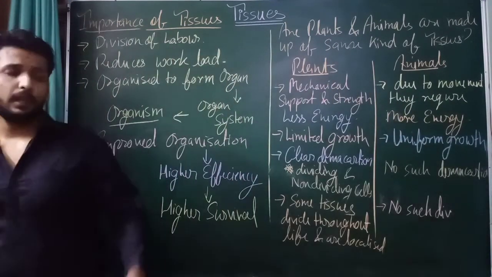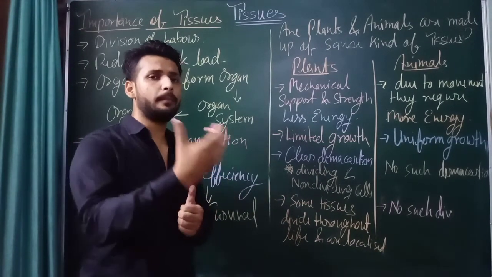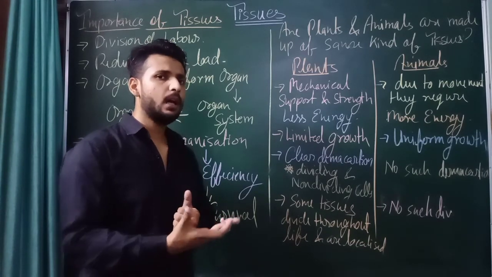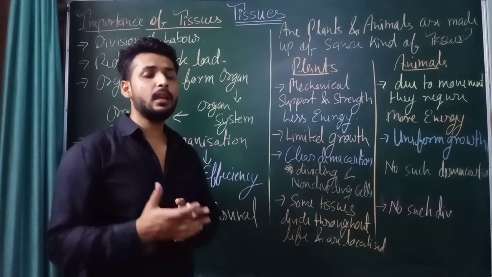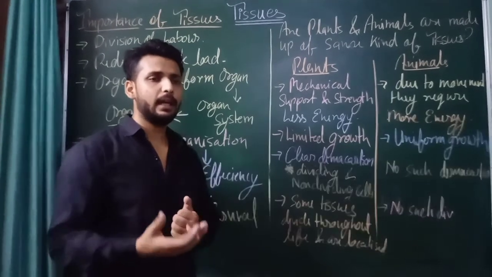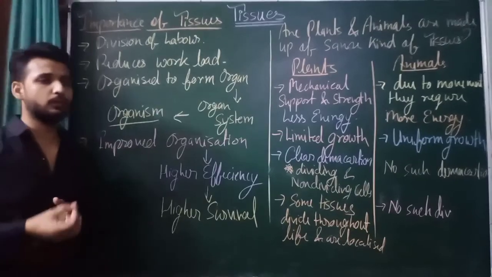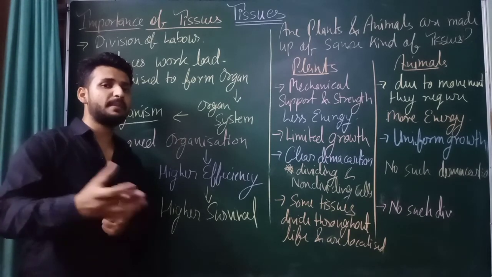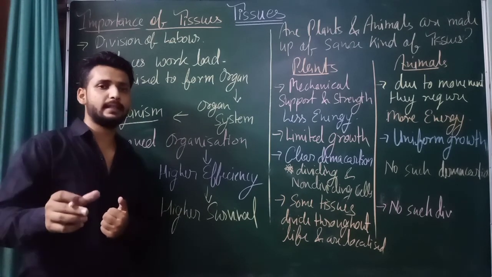And here, plant tissues are simple in comparison to animal tissues. I mean, animal tissues are much more complex than plant tissues. In plants there are meristematic and permanent tissues only, and they are much simpler. Whereas in animals there are different types of tissues: epithelial tissues, with different types of epithelial tissues, connective tissues like blood, RBCs, WBCs and all, and skeletal bones, osteocytes and all.